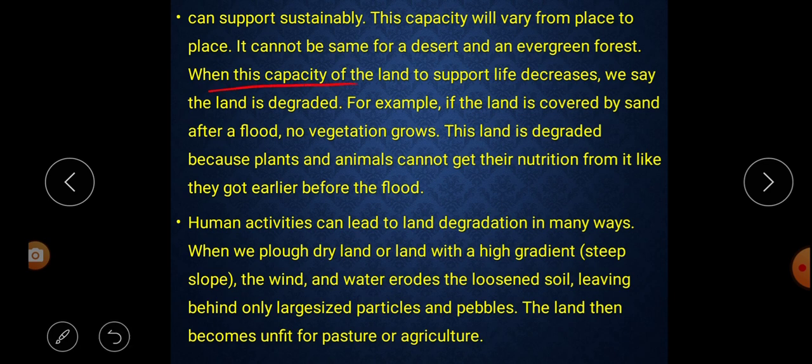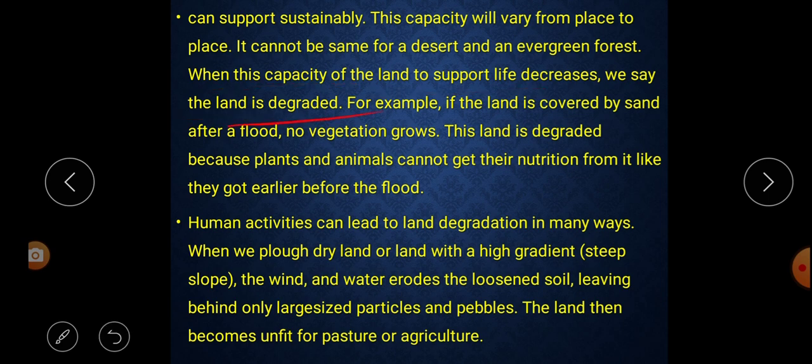When this capacity of the land to support life decreases, we say the land is degraded. That means the land has the capacity to produce a quantity of crops or to sustain a number of animals or creatures. But if the quantity decreases, then we say that the land is degraded.